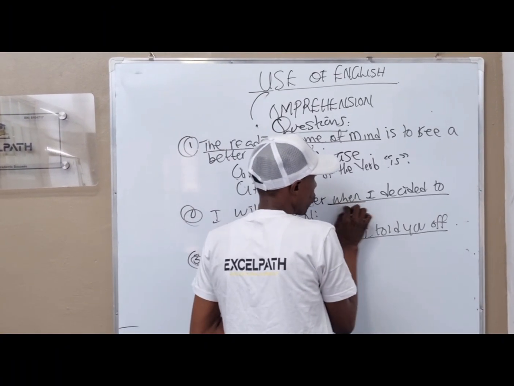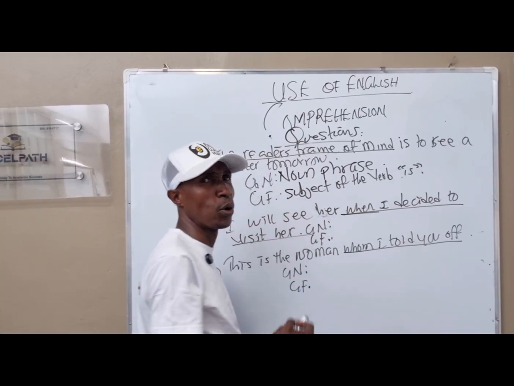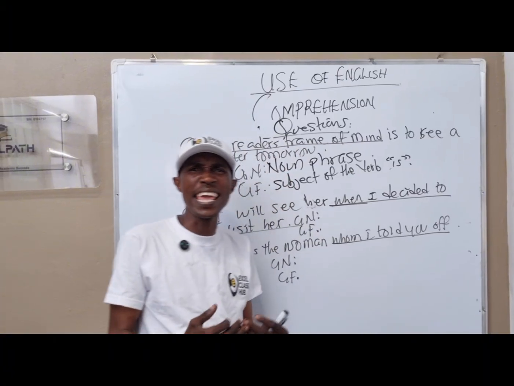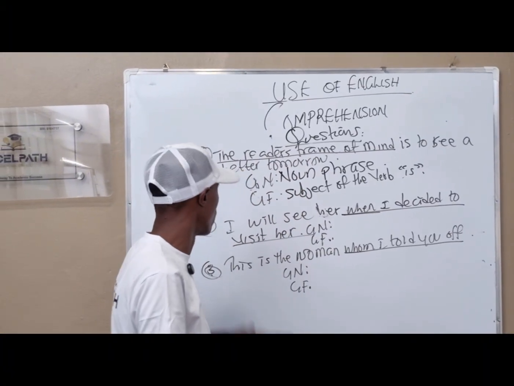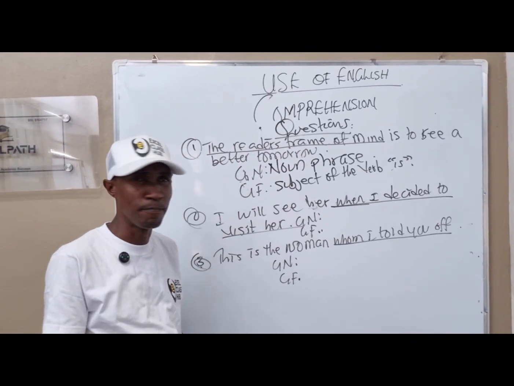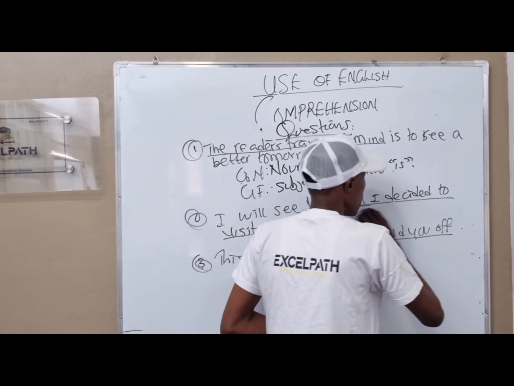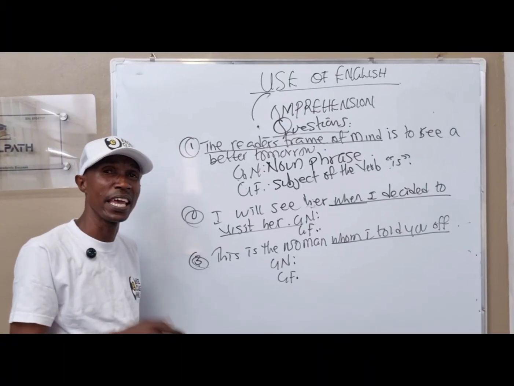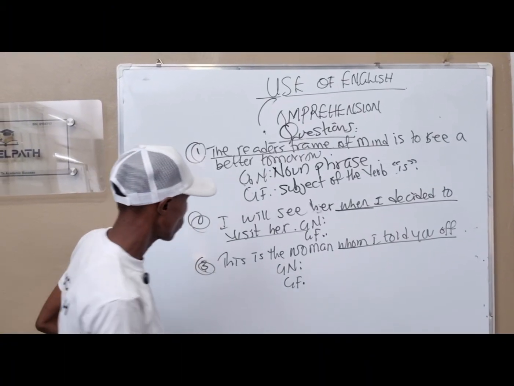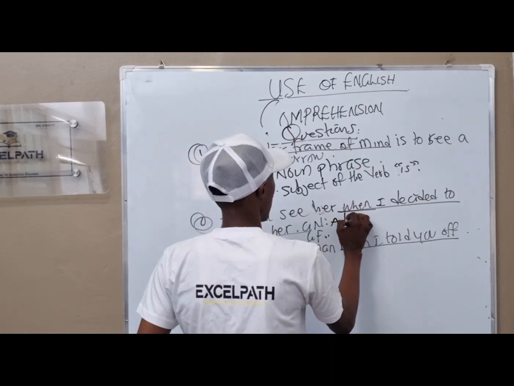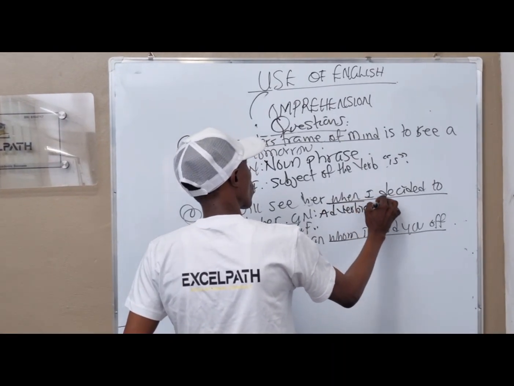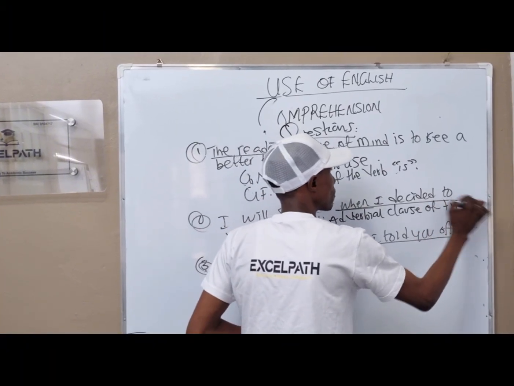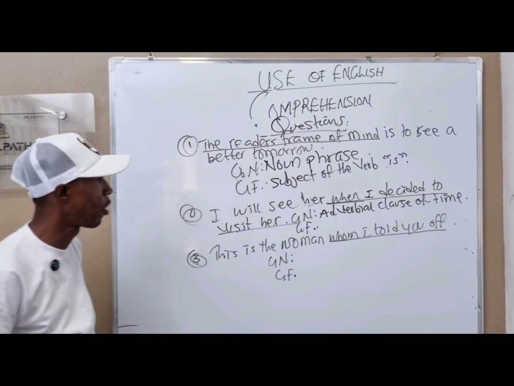Now, after "when", we have "I", and "I" is a pronoun, not a verb. Then "decided" is under a verb. "Visit" is still under a verb. So for the fact that we have a verb in the underlined word, automatically our answer is going to be a clause. So here we have adverbial clause of time.